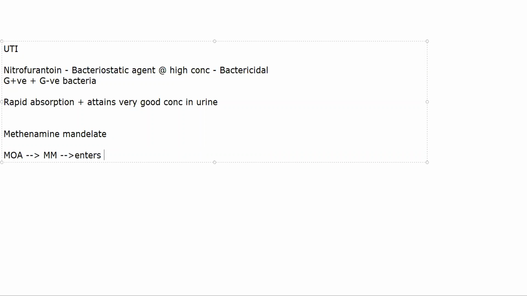Enters body, releases formaldehyde, and ends up decreasing pH of urine. The result is that at a pH which is less than 5.5, it makes it quite acidic. Bacteria will die. So the result will be that it will act as a bactericidal agent. At that particular pH, bacteria generally tend to die. That is the mechanism of action of your methenamine mandelate.